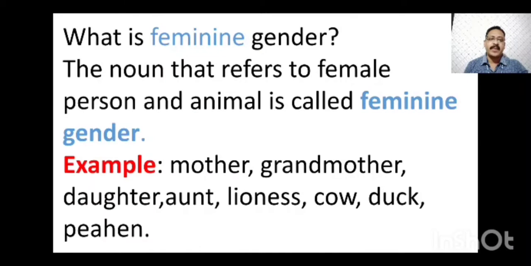Examples: mother, grandmother, daughter, aunt, lioness, cow, duck, peahen. These all come under the female group. That is why they are feminine gender. Mother, grandmother, daughter, aunt, these are all human beings. Lioness, cow, animals, duck and peahen, birds. So they are called feminine genders.